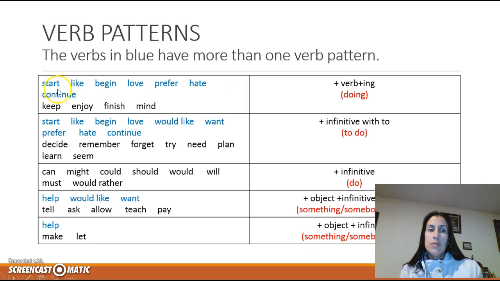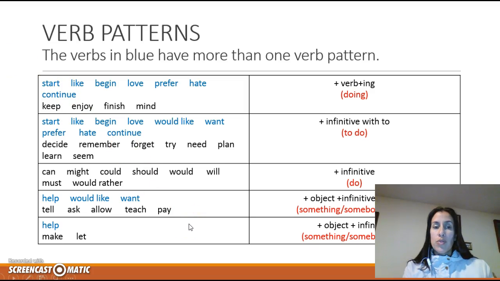The ones that are in blue mean that they can be used in both forms. That means I can say that I started learning French, and I can also say that I started to learn French. I like swimming, or I like to swim. The ones that we have in black mean only one form. Keep, enjoy, finish, mind, we use them with the ing form, doing, and decide, remember, forget, etc., we use them with the infinitive with to.